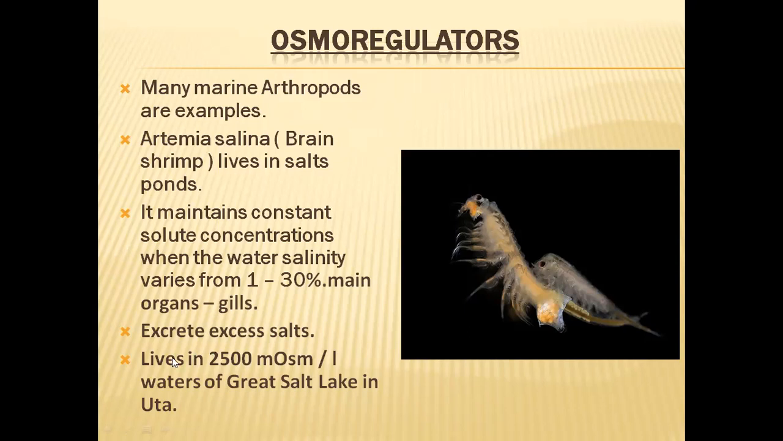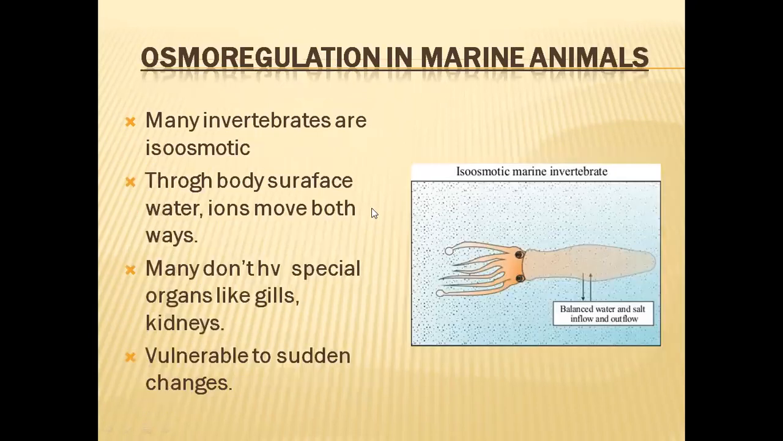Normal sea value is around 1,070 only, as we have seen. But this Great Salt Lake water is having 2,500 milliosmoles per liter. That means it is double the salinity of the seawater. So in such waters also, these organisms are able to survive. That means they are the best osmoregulators in the world, we can say.